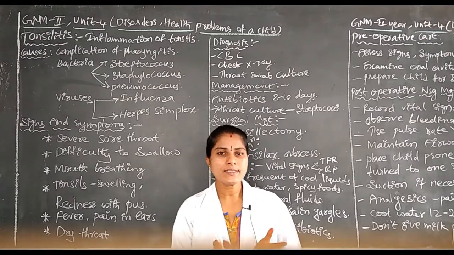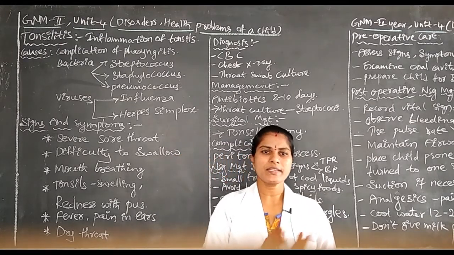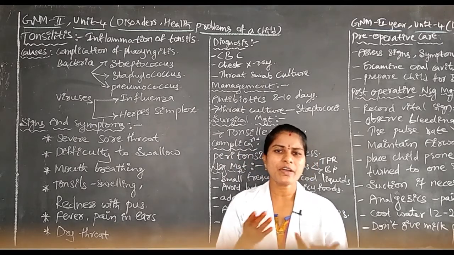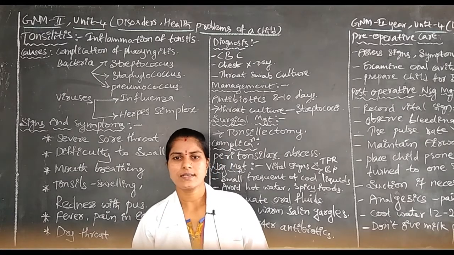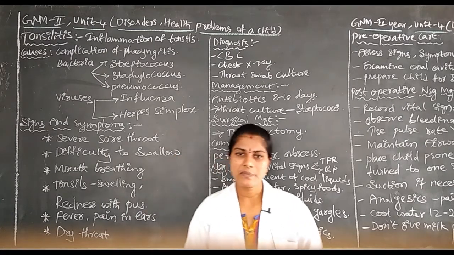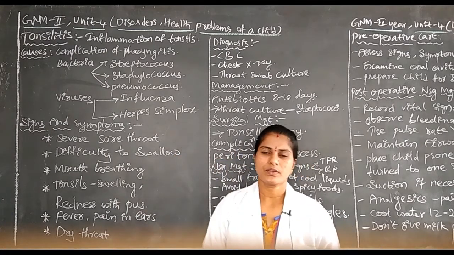By doing these two steps, history collection and physical examination, if we cannot decide exactly that the child is suffering with tonsillitis, then we go for the CBC, complete blood count. Why?